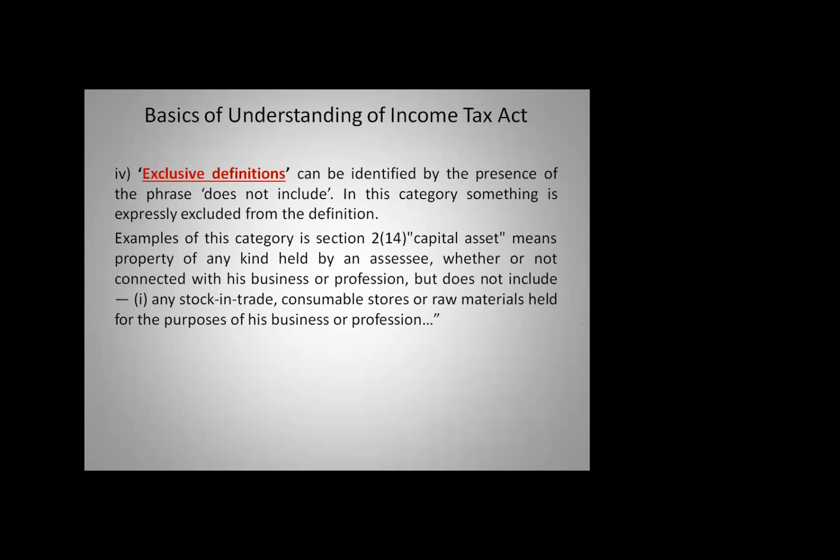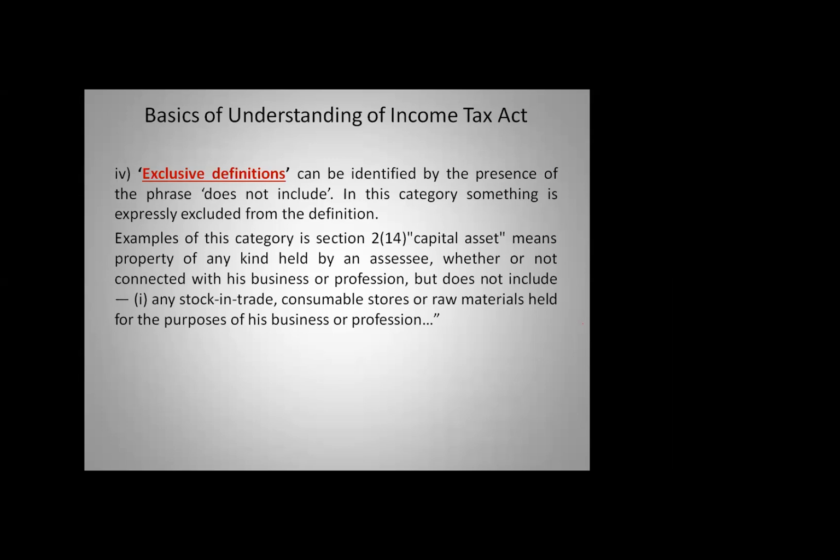See, for a jewelry person, I sell jewelry. This is a stock in trade. It is my business. But for the very same jewelry person, he may hold certain jewels for his wife, which will be an asset or a capital asset. So that's why the section specifically says capital asset means property of any kind held by an assessee, whether or not connected with his business or profession, but does not include. So stock in trade, it does not include.